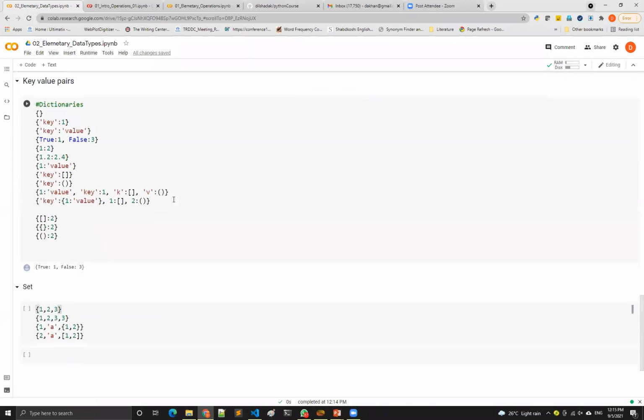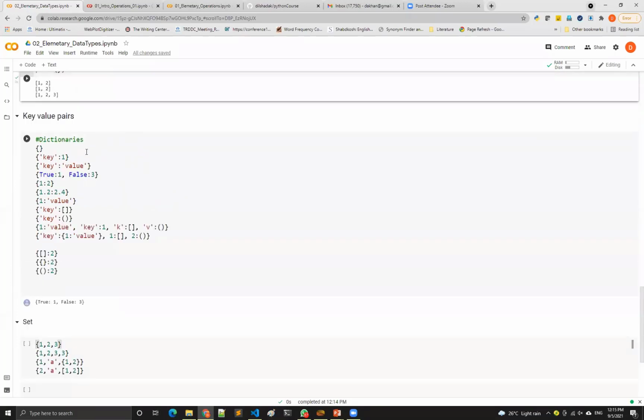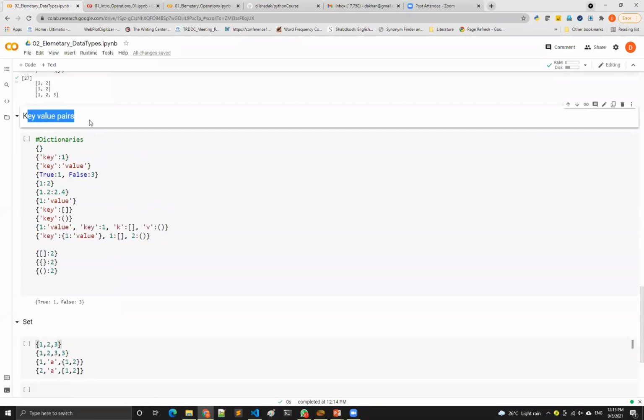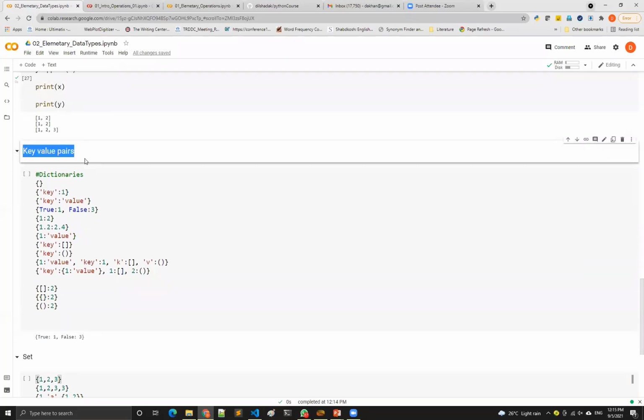Then one more data type that we are talking about was key value pairs. This is a very useful data type, because if you are aware of JSON format, you will see that it looks very close to JSON.